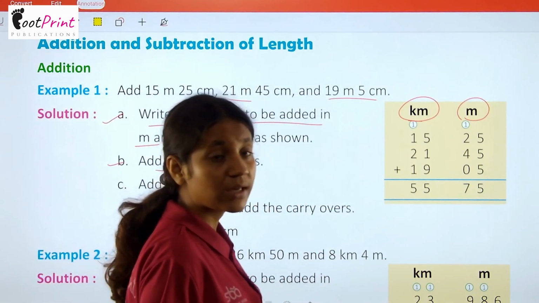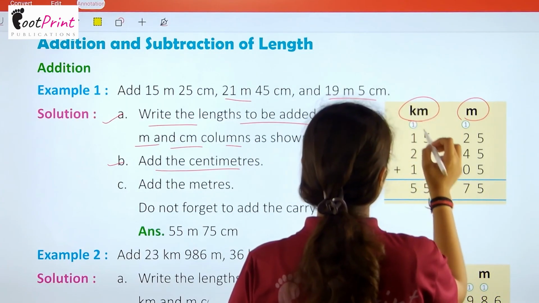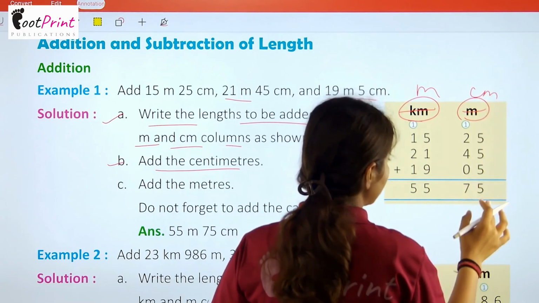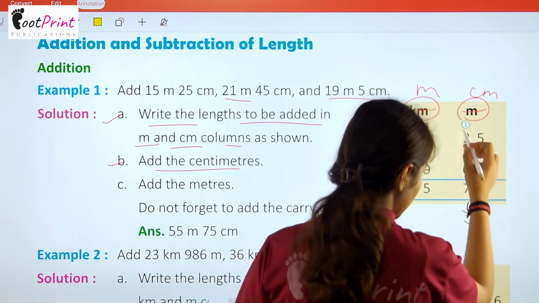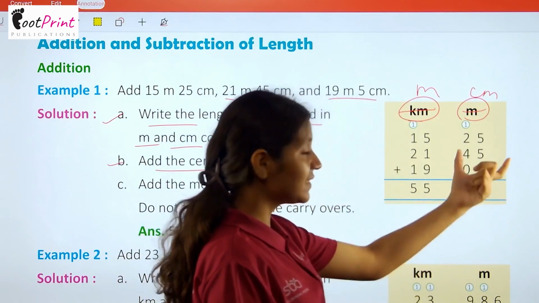So अब आपको क्या करना है? Centimeters को simply add करना है. So this is meter and this is centimeter. Okay. So centimeter को add करना है 5 and 5 and 5 15. Now 4 plus 2 is 6 plus 1 is 7. So it is 75 centimeter.